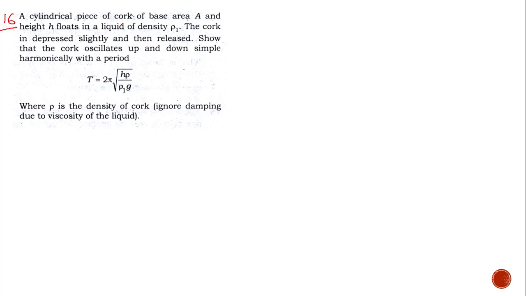It is saying that a cylinder is floating inside a liquid. So let us consider this is the liquid chamber in which the liquid is, and the density of this liquid is ρ1. Now let us consider a cylinder of height h.